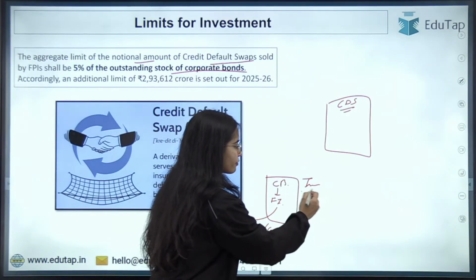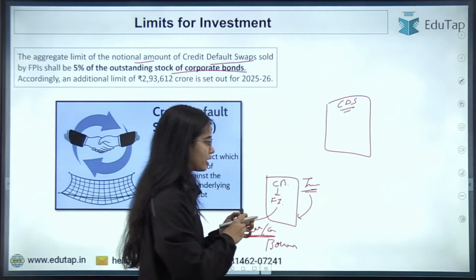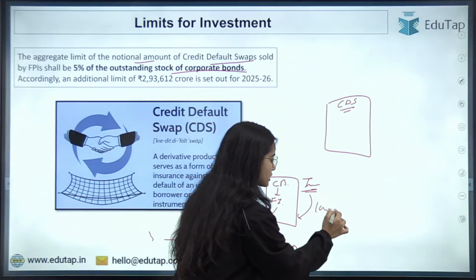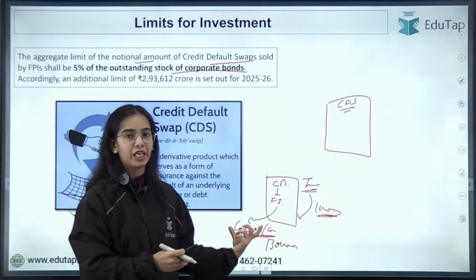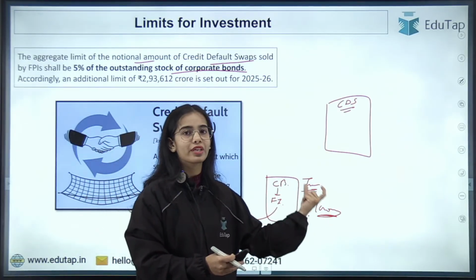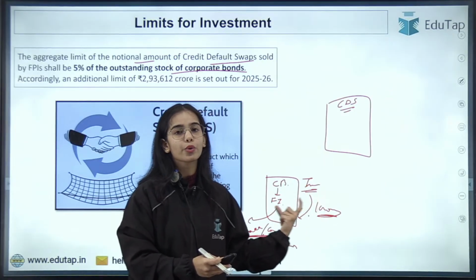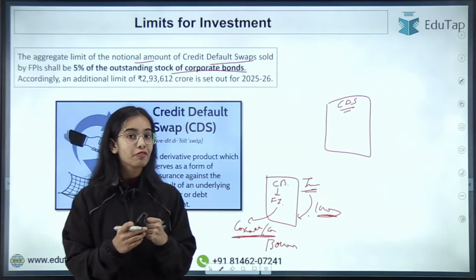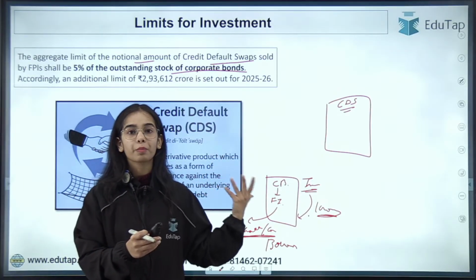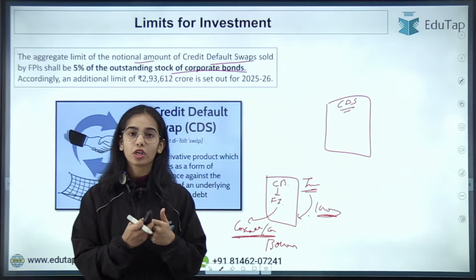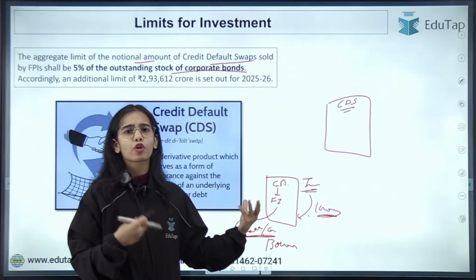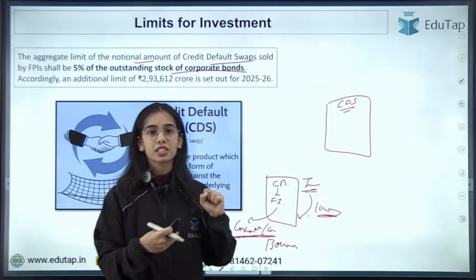So let's say the investor has invested in this corporate bond, that means has provided 1 crore rupees to the corporate or the company, that is the borrower. So the investor has invested 1 crore rupees, or we can say the investor has lent 1 crore rupees to the company. Now the investor is afraid: what if the company does not return the money to me? What if the company closes down? Because let's say this is a small company. What if something happens to this company? What if fraud comes out later on? So the investor is very much afraid.